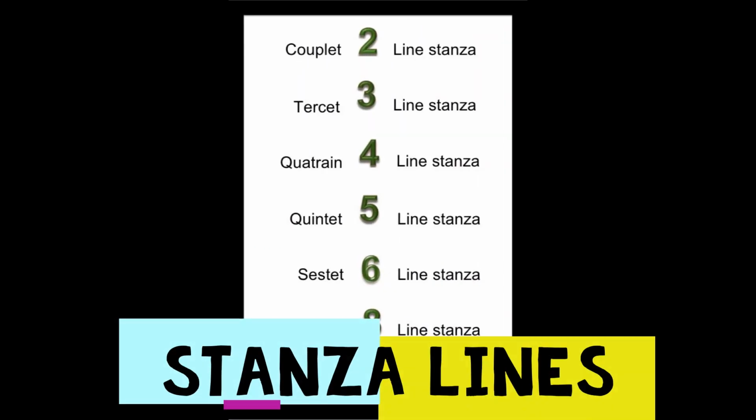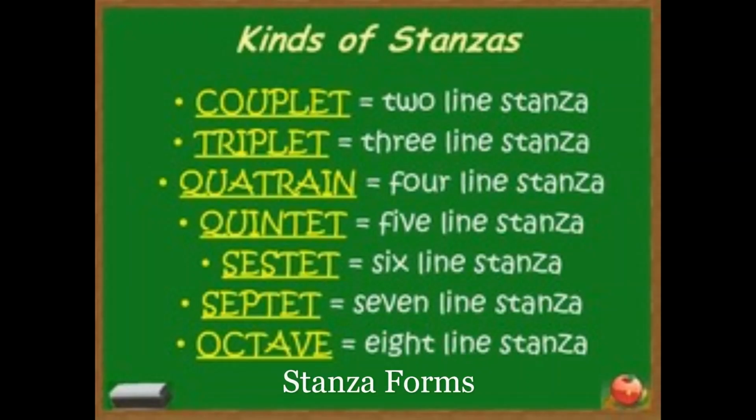So all in all, this video was about stanza forms. Stanza forms are a way of naming the number of lines in a poem. So let's recapitulate. We have from 2 to 8. Number 2 we call the couplet. Number 3, the triplet. Number 4 we call the quatrain. Then we have the cinquain or quintain. Then we have the sestet, the septet, and the octave. So each number has a certain word called stanza forms.